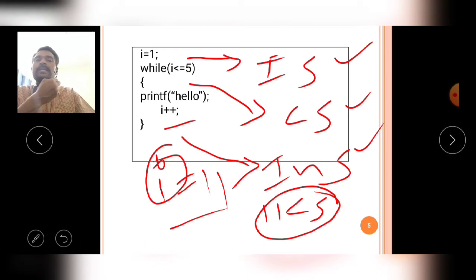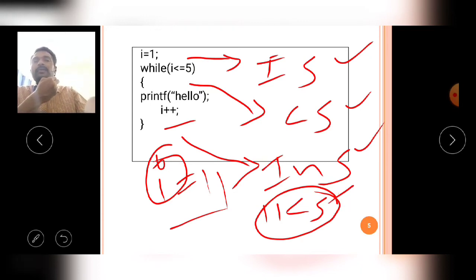In iteration number 1 only, the condition is false, then the execution of the while loop is stopped, the while loop is broken. So the while loop is not executed even once. That's why, while you are designing a while loop, you have to give a proper value to the initialization statement. That is the first rule.